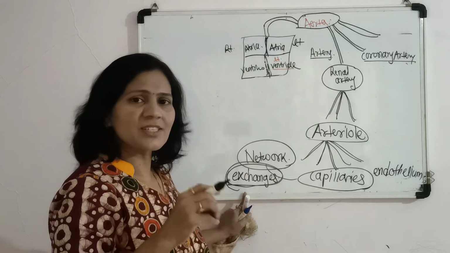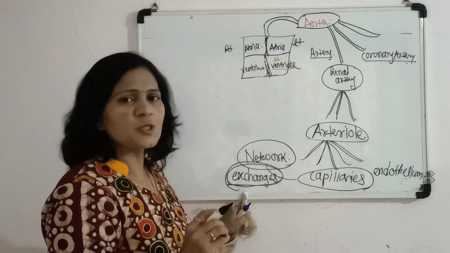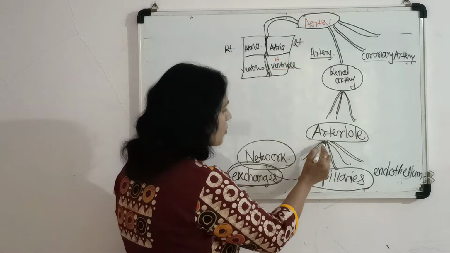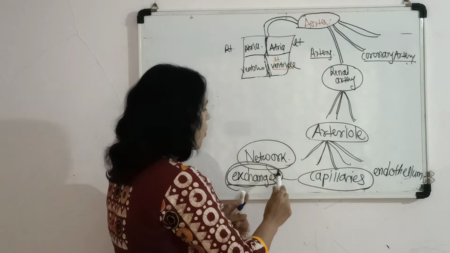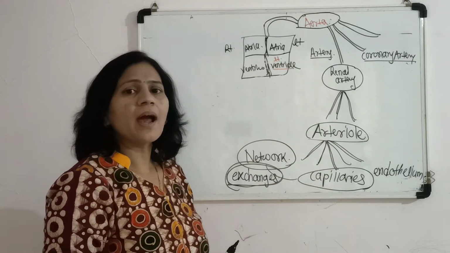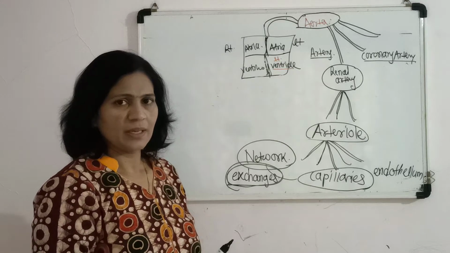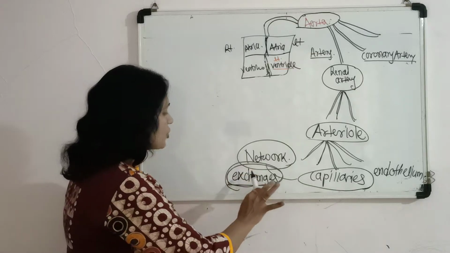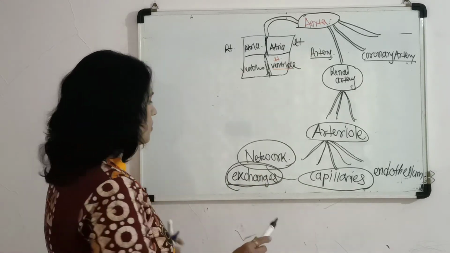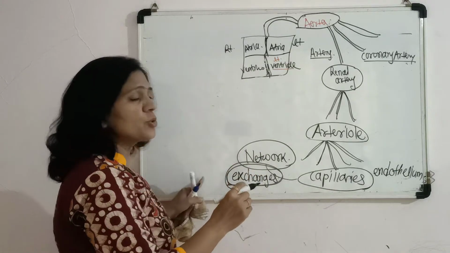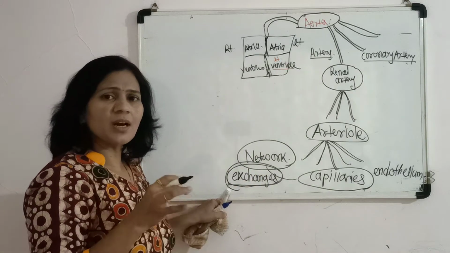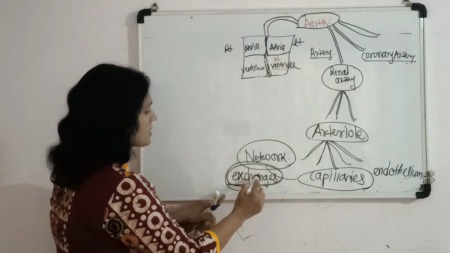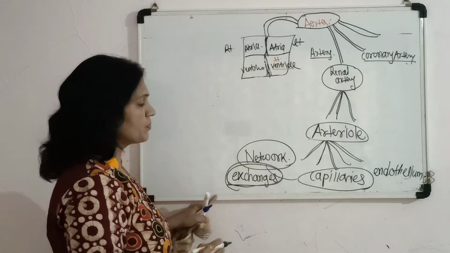In the kidney the structural and functional unit is the nephron, and within the nephron the arteriole forms a blood capillary network at two regions, and in these two regions exchange or transport takes place. In the respiratory system also, around the alveoli, a blood capillary network is present which is related to exchange.